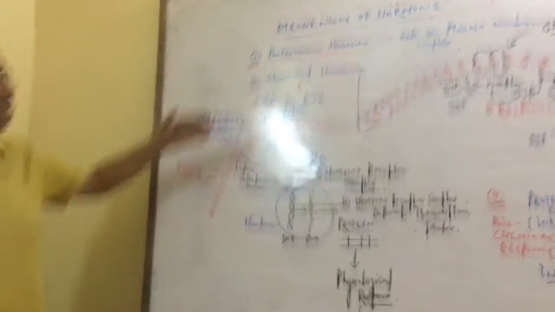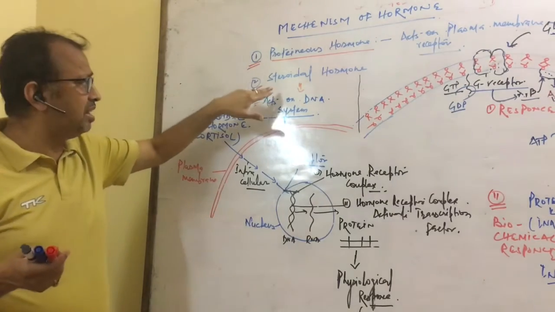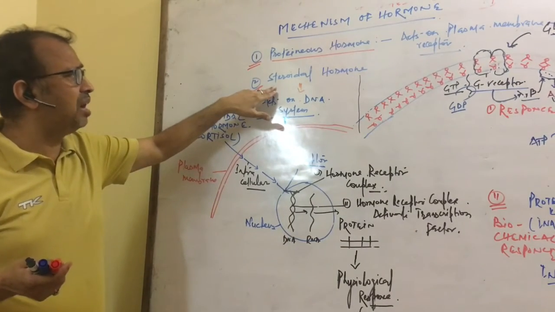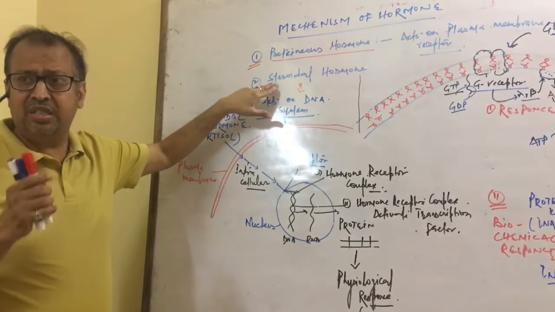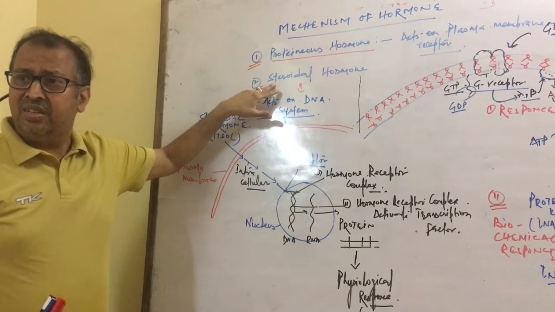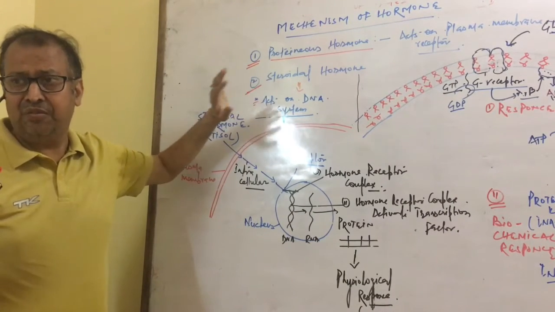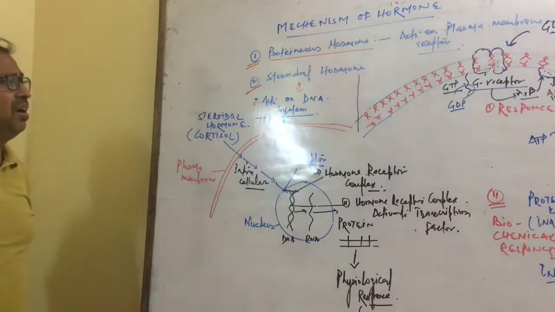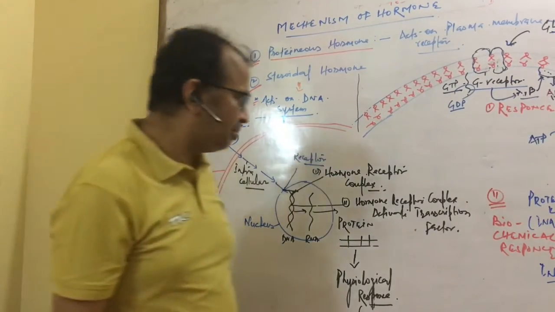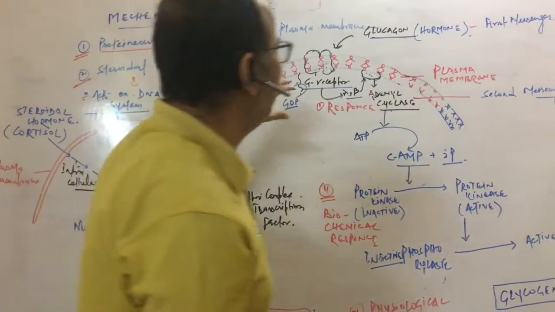So first, activation takes place in the cellular membrane, the plasma membrane, and second, activation occurs in the nucleus, inside the chromosome, genes, DNA, and initiates the gene action to start the physiological response. So one by one, I would say first is proteinous hormone. So here is the proteinous hormone.